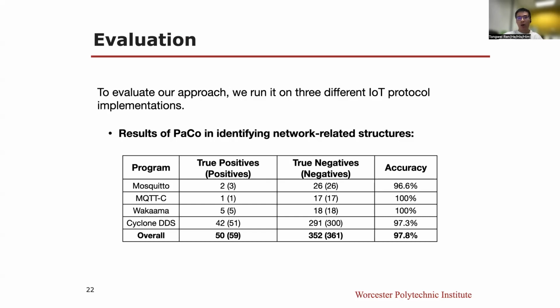The results of Protocol in identifying network-related structs are shown in the below table. False negatives come from network-related structs not being directly used for memory copy or memory operation or network operations. False positives occur due to Protocol heuristics being misled by the presence of system calls that are frequently but not always network-related. Overall, Protocol gets a higher accuracy, larger than 97%.